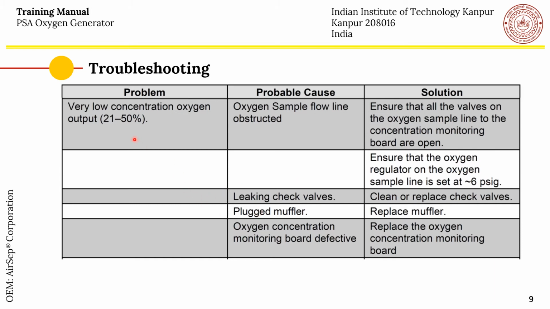One more possible reason for very low concentration could be leaking check valves, for which you have to clean or replace the valves, or the muffler gets plugged, so you have to replace the muffler, or the oxygen concentration monitoring board is defective. In that case, you have to replace the monitoring board.